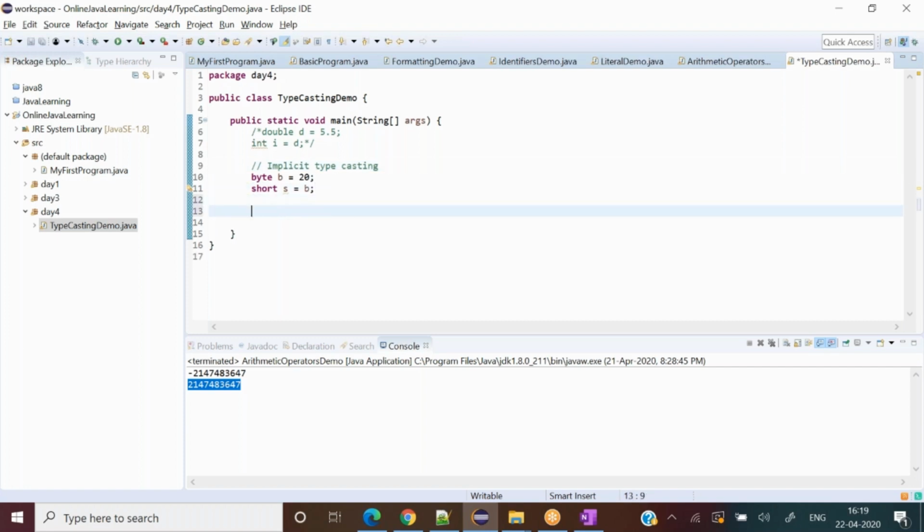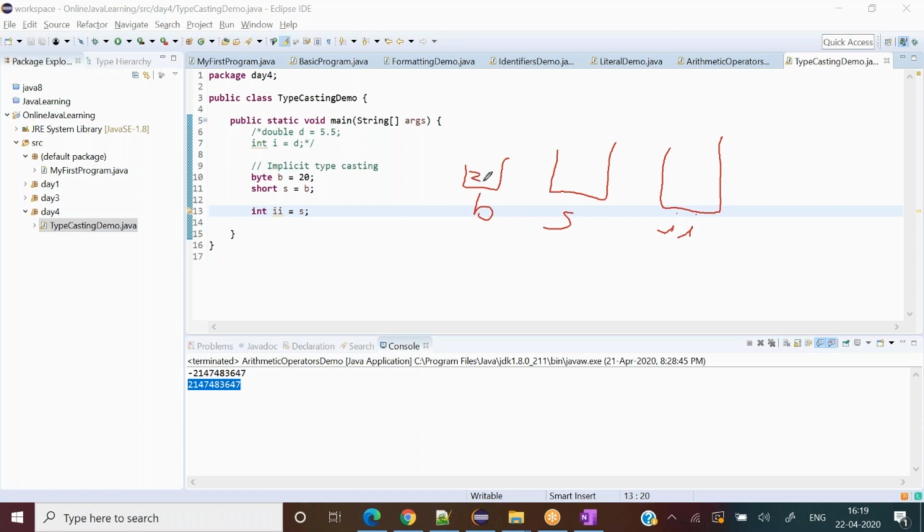Say for an example, I write int here, and now I place the short s value into int. Here also it did not create any problem. Why? Because again the container is bigger than short. So it's like this: byte, then short, then integer.